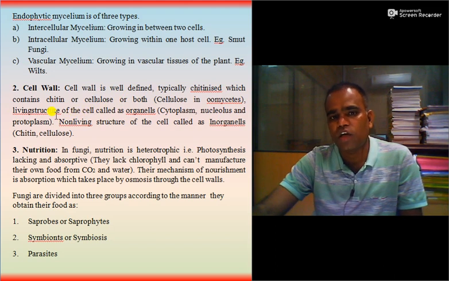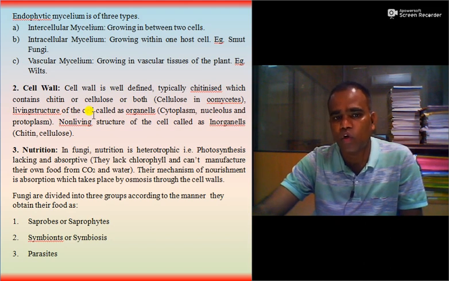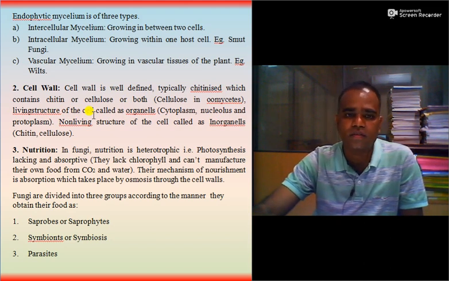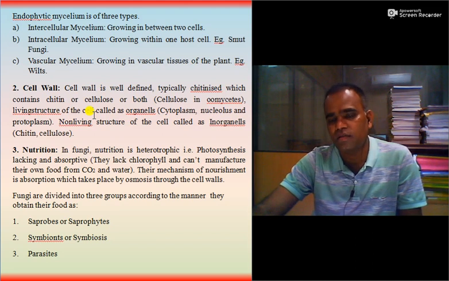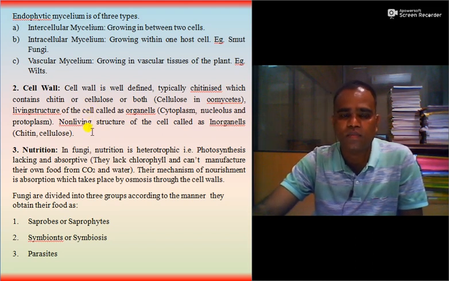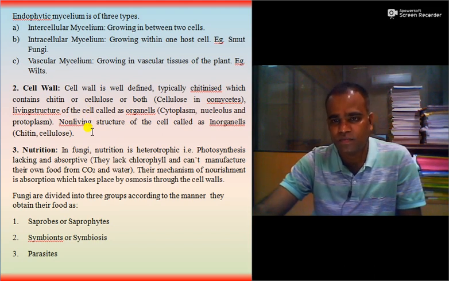Living structure of the cell is called as organelles. Say for example, cytoplasm, nucleolus, protoplasm, etc. And non-living structure of the cell of the fungi is called as inorganelles. Say for example, chitin and cellulose.